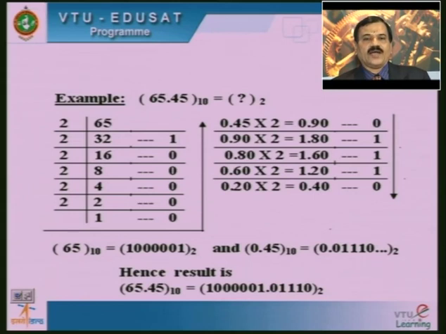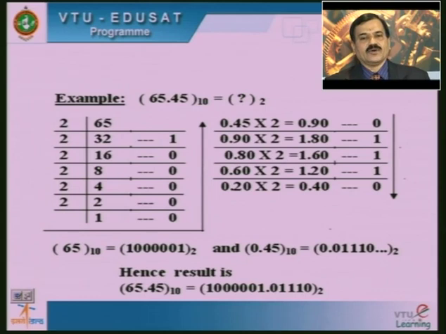So 0.45 must be multiplied by 2, it is equal to 0.90. The value 0.90 is less than 1, hence the carry is equal to 0. Once again that 0.90 must be multiplied by 2, that results in 1.80. Since the value is more than 1, automatically 1 is taken as a carry. Once again 0.80 must be multiplied by 2, the result is 1.60, hence this number exceeds 1. Once again 1 is treated as carry and 0.60 must be multiplied by 2.